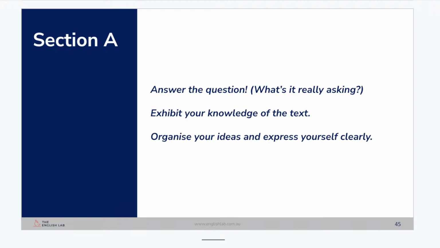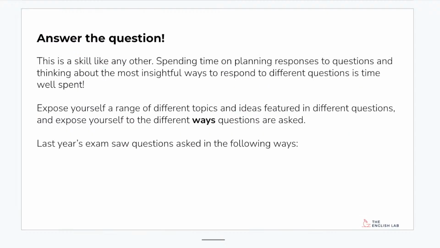If you wanted to be a smart aleck and it says, do you agree or disagree, you could write one word, yes or no. You'd probably get a 0, but technically you've answered the question. So that's a starting point. How do we answer the question in more depth than just saying yes, I agree? That's something I'll show you, as well as how we can show a knowledge of the text.